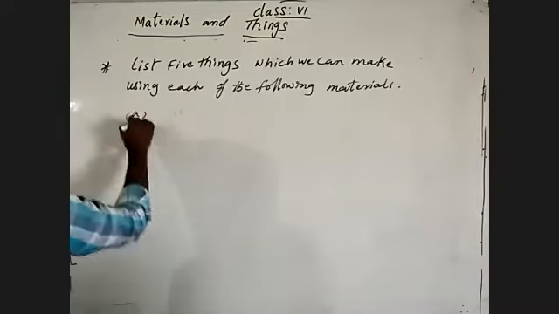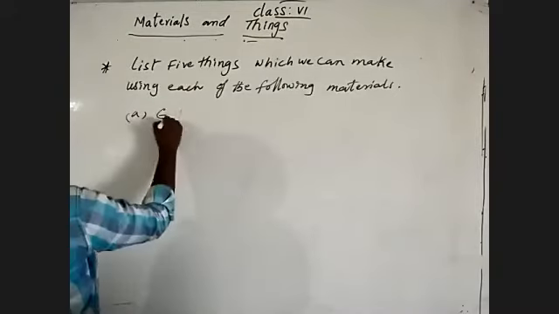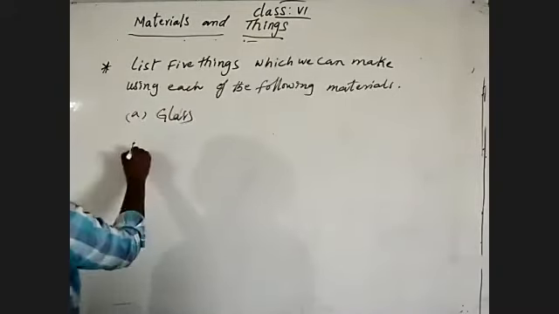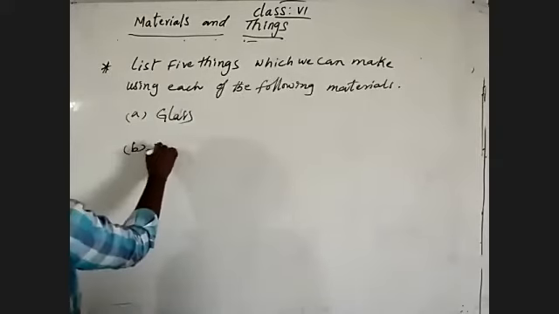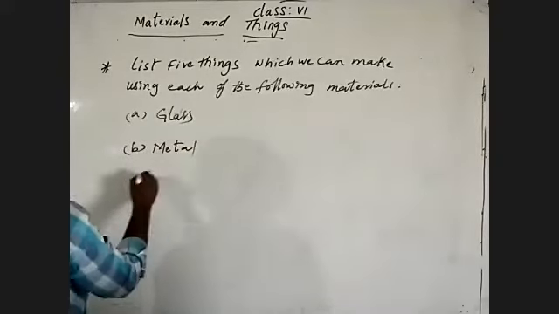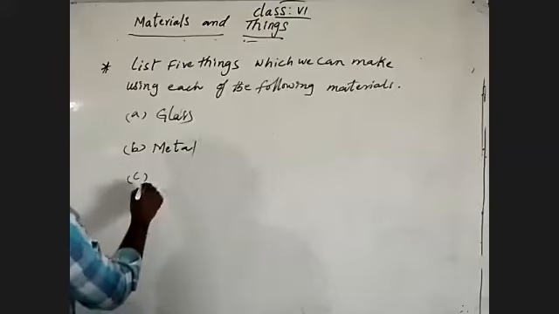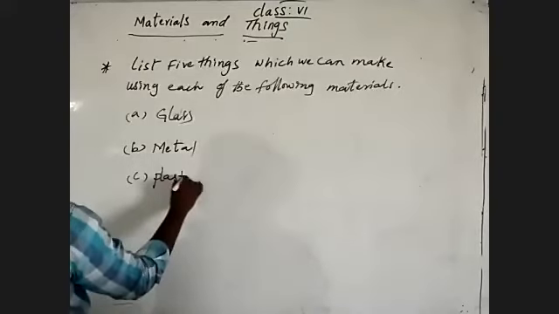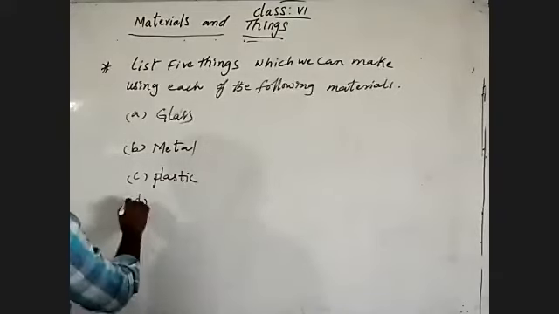One is glass, second is metal, third is plastic, and the fourth is wood.